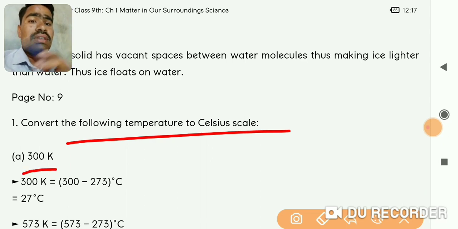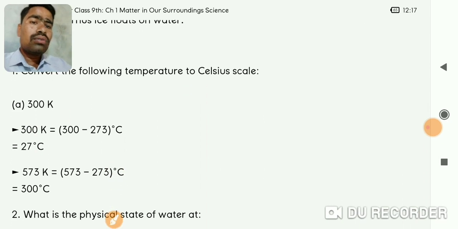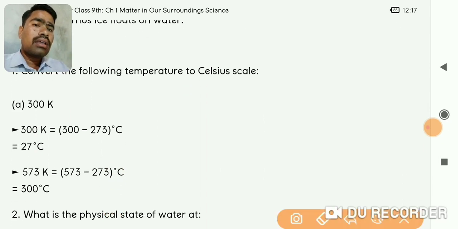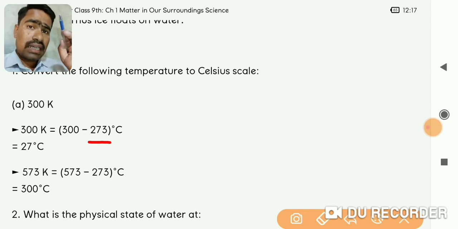Now the temperature is given in Kelvin. Kelvin is the SI unit of temperature. If you want to convert from Kelvin to Celsius, it's very simple: we just have to subtract 273 from the Kelvin temperature.